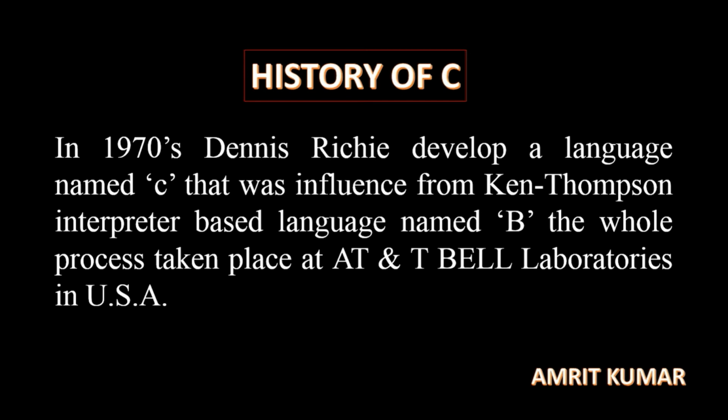So in 1970, Dennis Ritchie developed C, and he was influenced by Ken Thompson, who was also an inventor and developed the language known as B language. Ken Thompson inspired Dennis Ritchie, and the whole process took place at AT&T Bell Laboratories in USA. So overall, we can say that C was developed at AT&T Bell Laboratories in USA.